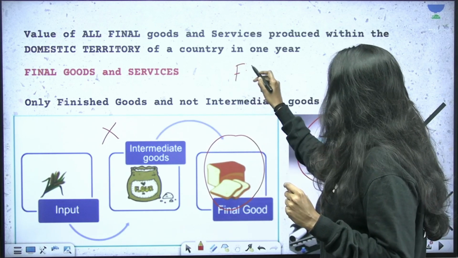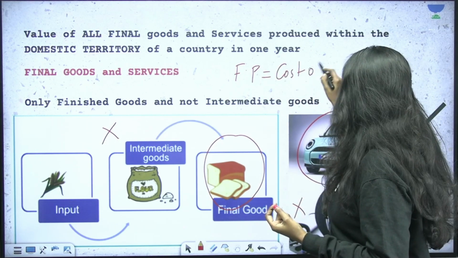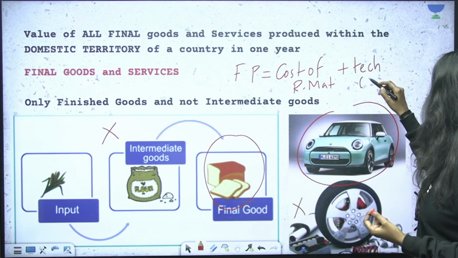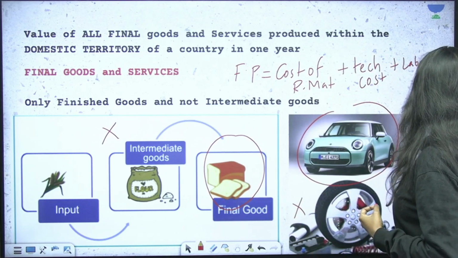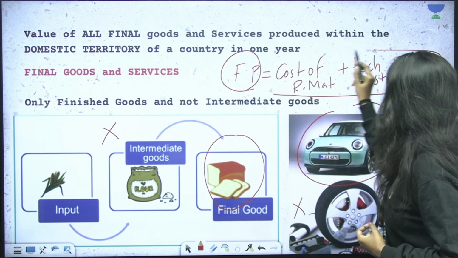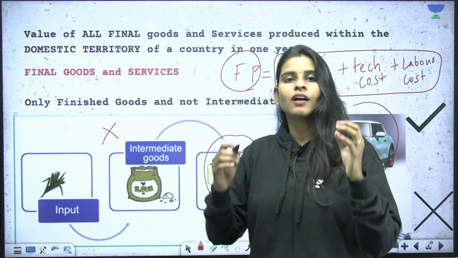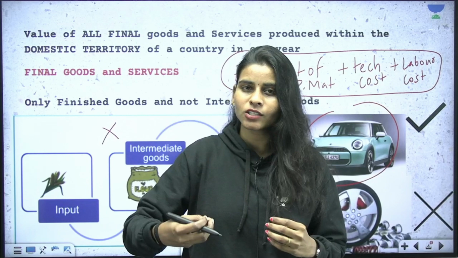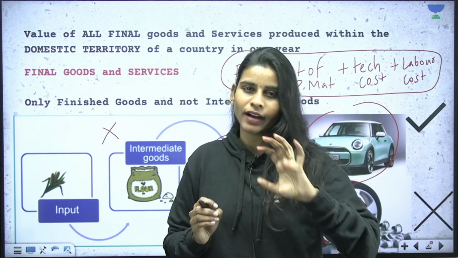So whenever we produce something, the final price of the product will include the cost of raw materials, okay? And it will also include the technology cost that we had to incur for producing the goods. It will also have labor cost, etc. So the final price of the product will be fixed by taking into account all these elements. That is why if we add the value of intermediate goods, say for example, value of all tires produced, value of all windshields produced, then obviously you are counting twice, right? So in order to avoid that, while calculating GDP, we will take into account only the final value.